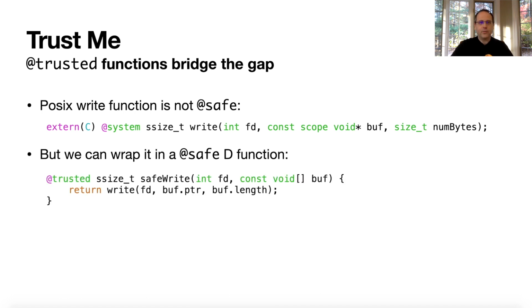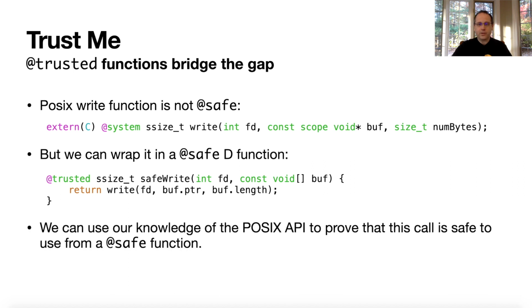But we can wrap it in a safety function. So safe write here calls write, but with the knowledge that we only have access to the buffer and its length, and bytes that are in its length. We don't have access around that, so no problem. We can do this. And we can mark it as trusted because there's no possible way you can call this function from a safe context and have it be unsafe.